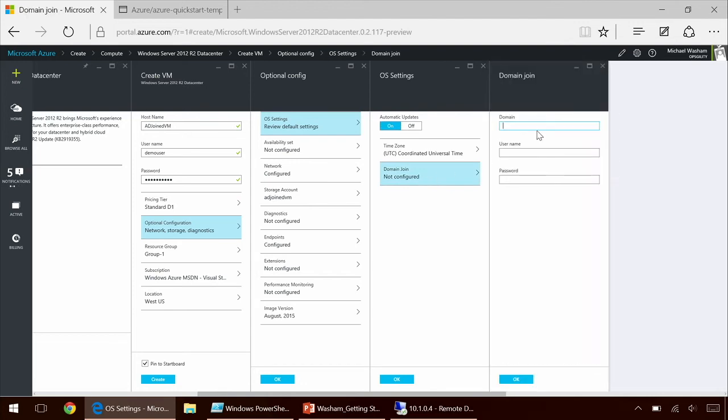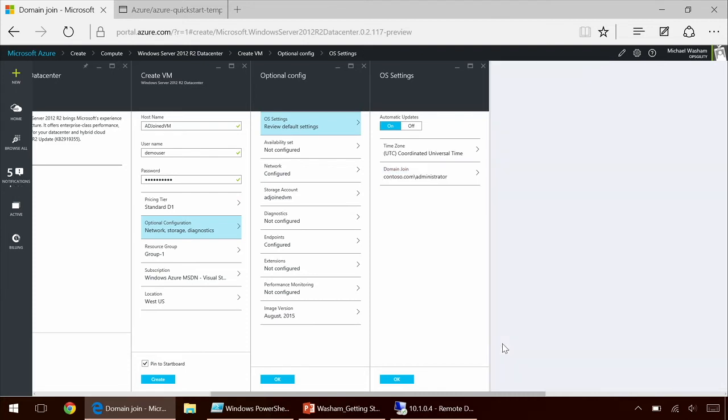And I can go under domain join, specify the domain to join, which is contoso.com, and specify the credentials that have access to join a computer to the domain. And like I mentioned, you can do this as part of an automated deployment too.